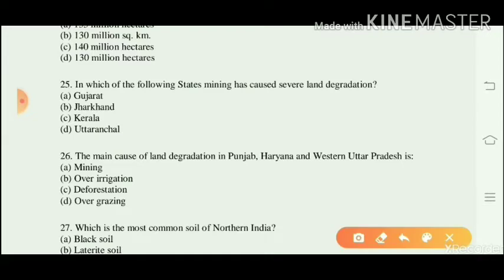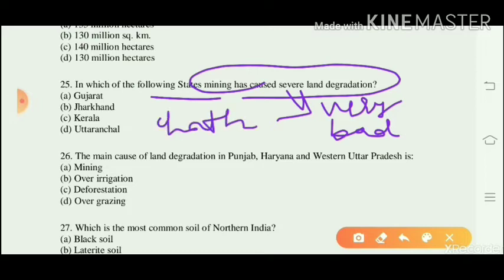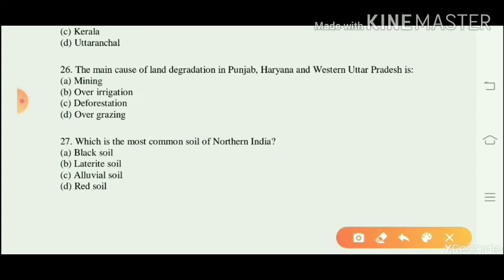Question number 25. In which of the following states has mining caused severe land degradation? Severe means very bad or extremely bad. As we know, mining is a cause of land degradation in the states of Chhattisgarh, Jharkhand and Odisha, and from these three, Jharkhand is in this category. Question number 26. The main cause of land degradation in Punjab, Haryana and western Uttar Pradesh is over irrigation.